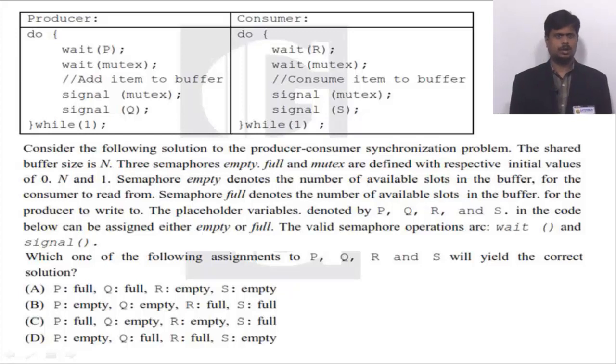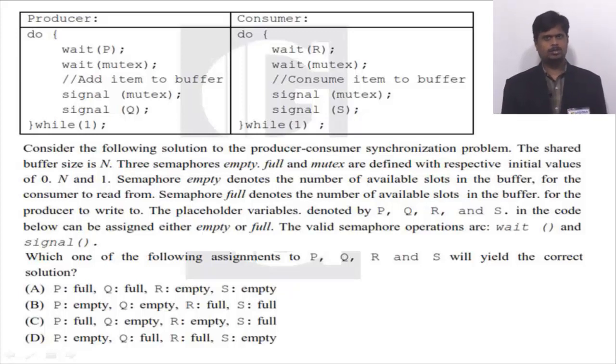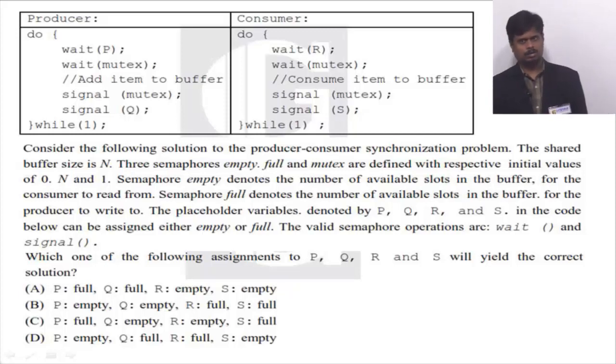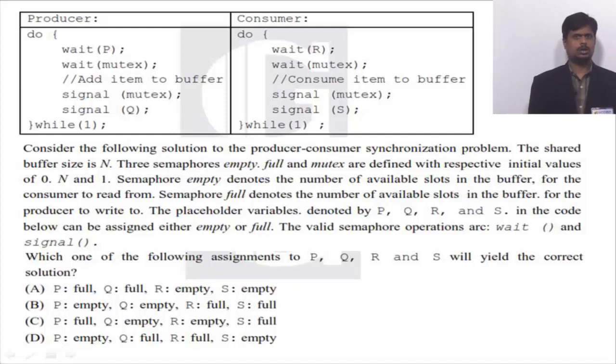The shared buffer size is N. Three semaphores empty, full and mutex are defined with initial values of 0, N and 1. Semaphore empty denotes the number of available slots in the buffer for the consumer to read from. Semaphore full denotes the number of available slots in the buffer for the producer to write to.